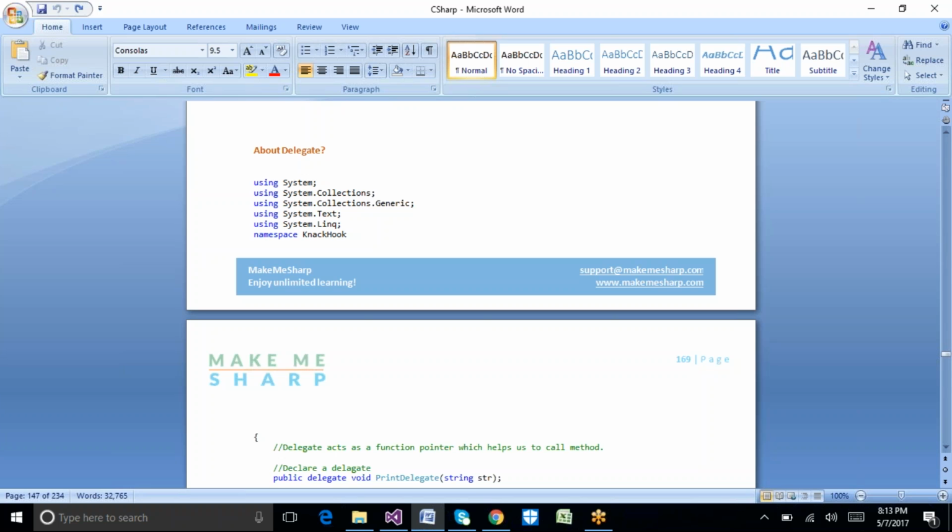That is how we work with a method. Instead of directly calling the method by name, if I use some other intermediate object to call that method, that is called a delegate.